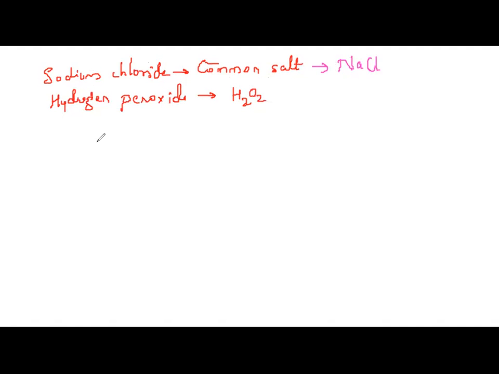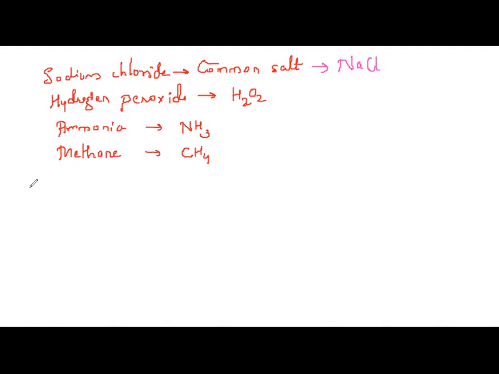Some of the most commonly used compounds which you will be coming across: one is ammonia, which is 1 atom of nitrogen and 3 atoms of hydrogen. Then we have methane, 1 atom of carbon, 4 atoms of hydrogen.